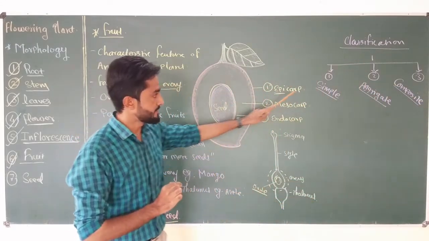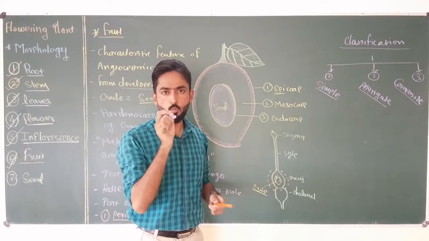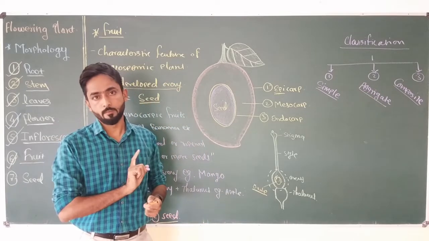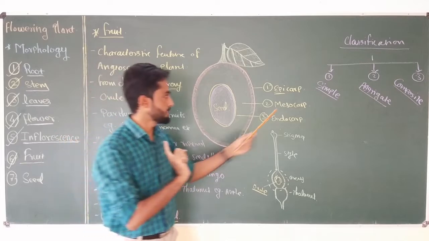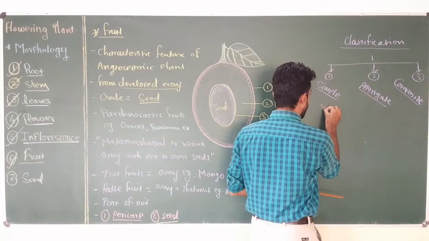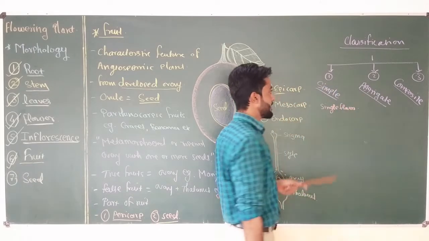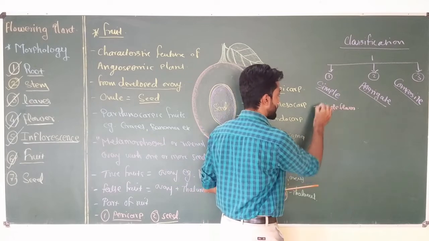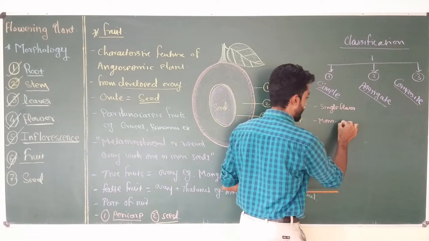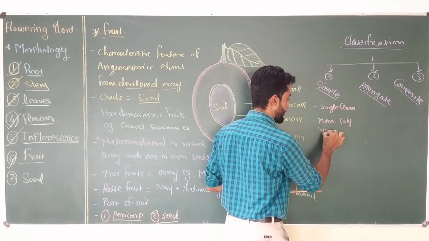Number one is simple fruit. It is the type of fruit which is developed from the monocarpellary or polycarpellary syncarpous ovary of a single flower. That means this is the fruit which is developed from a single flower. And the type of ovary which produces simple fruit is monocarpellary or polycarpellary, but syncarpous ovary.